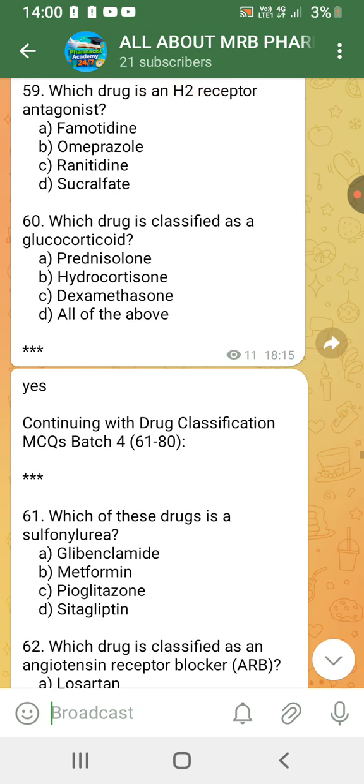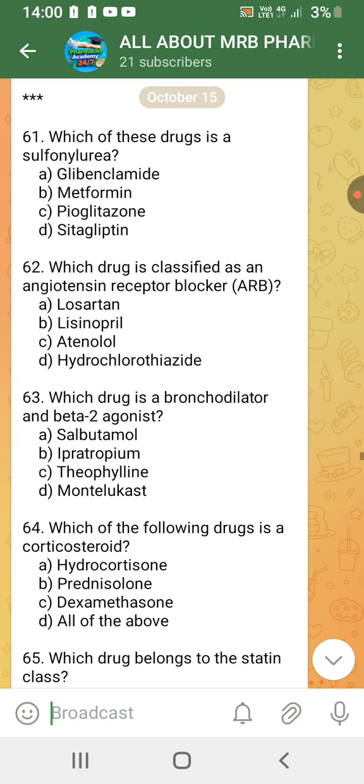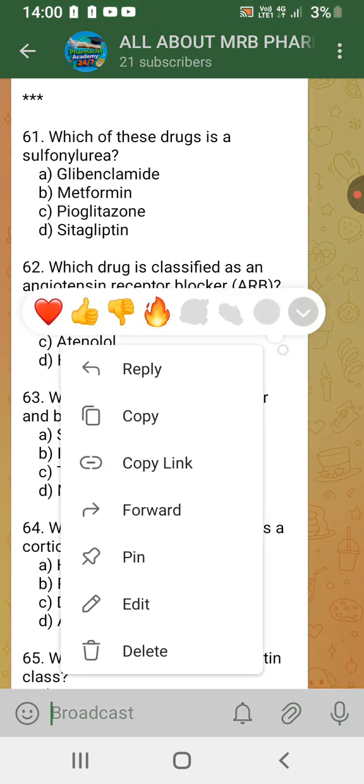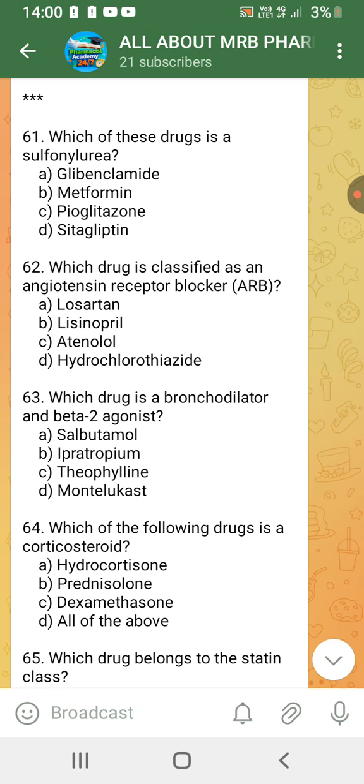Which drug is classified as a glucocorticoid? Prednisolone. Which of the following drugs is a sulfonylurea? Glibenclamide.